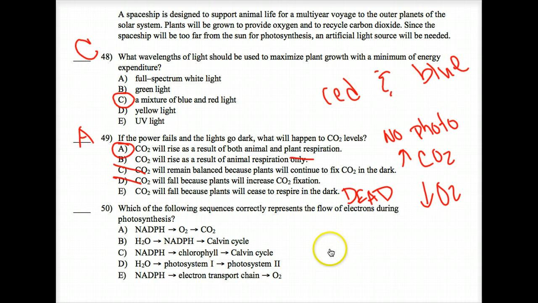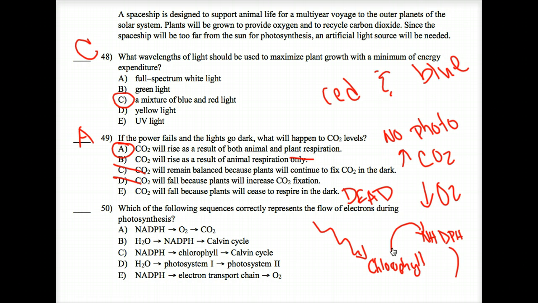Which of the following sequences correctly represents the flow of electrons during photosynthesis? Initially you have the sunlight hit the chlorophyll, right? So sunlight hits the chlorophyll. And then the chlorophyll is going to go to the NADPH, and then that's going to go to the Calvin cycle.